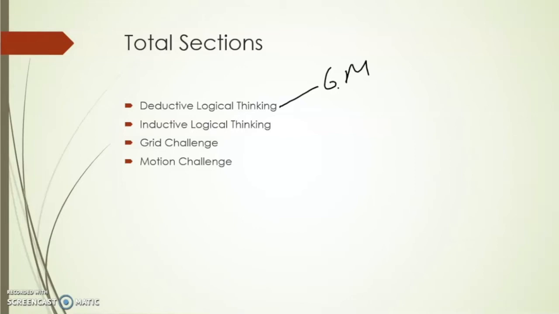And there's no negative marking. That doesn't mean you should answer everything randomly. It's better that you solve it and answer the question, because the number of correct questions that you answer is equal to the marks. Okay, so this is called deductive logical thinking. I'll show you an example for that question later on.